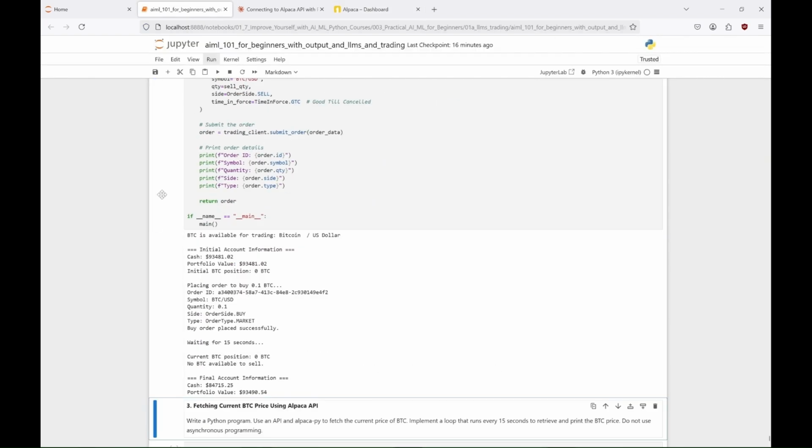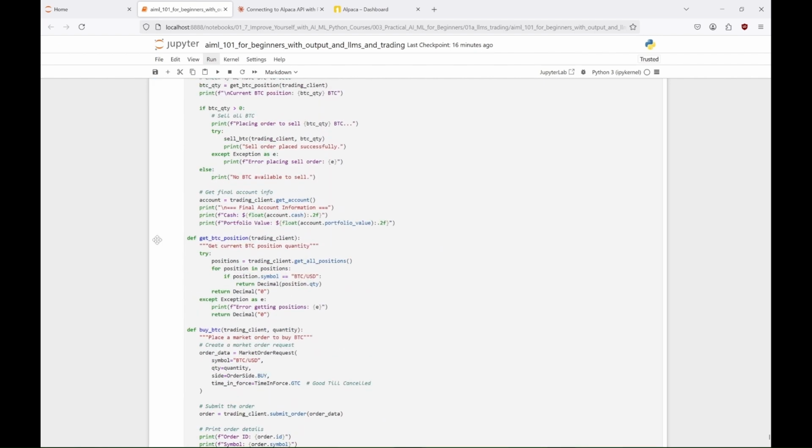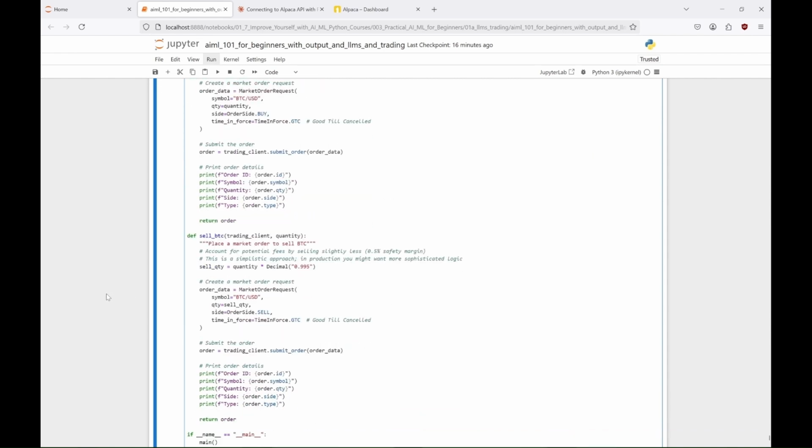And no, it can't. The program can buy bitcoins but can't sell them, because it doesn't see the bought bitcoins in our portfolio. Too bad. So far it's the same as the others. None of the LLMs has been able to do it correctly. That's because Alpaca has different methods for placing orders and checking the balance of account positions. And it's too much for these LLMs. Maybe later they'll do better.